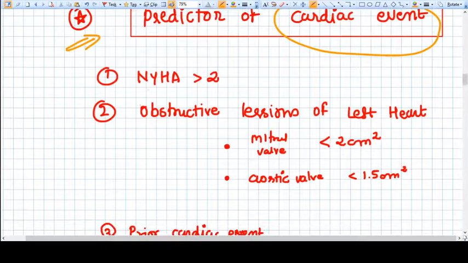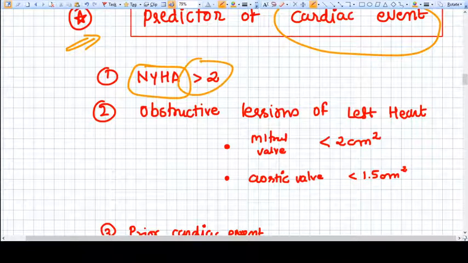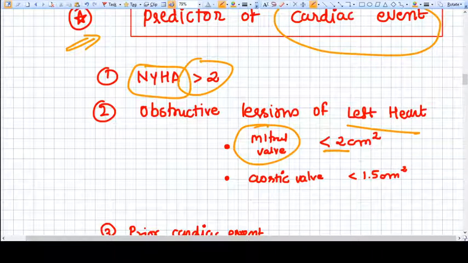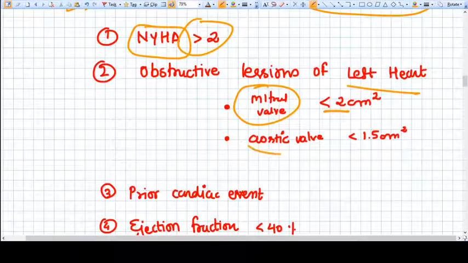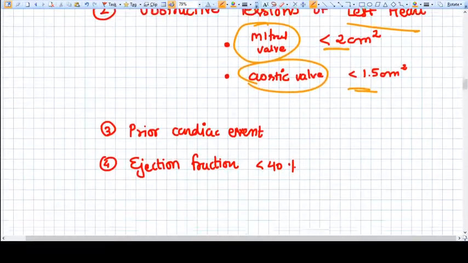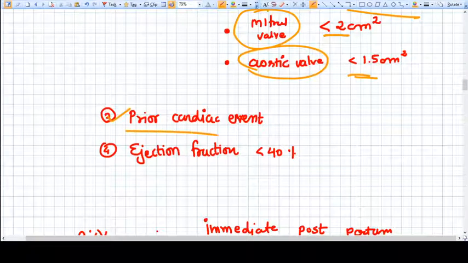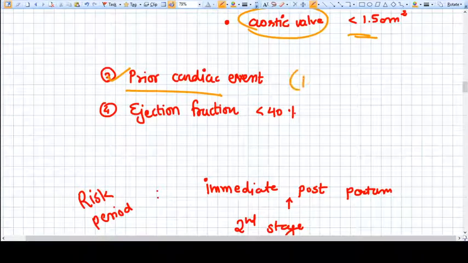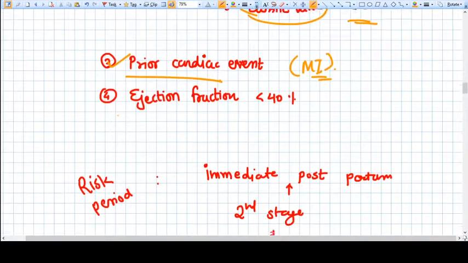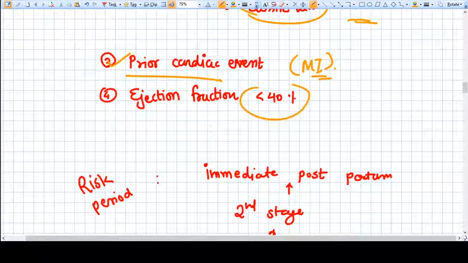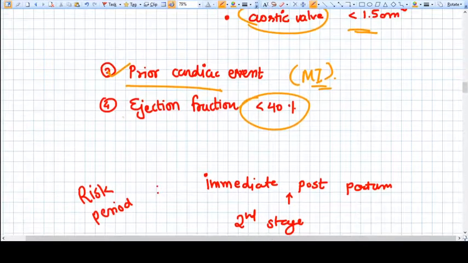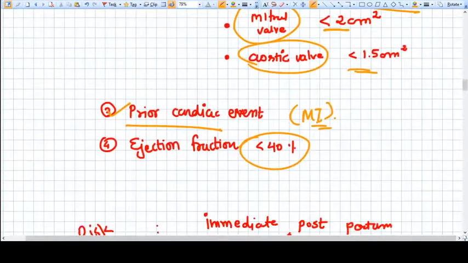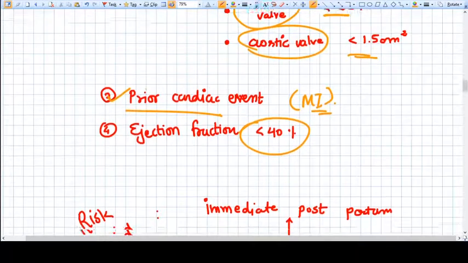For example, NYHA grading more than 2, obstructive lesions of the left heart, like a mitral valve that is very much stenosed, an aortic valve that is already stenosed, or any prior cardiac event, for example an attack of MI, and ejection fraction less than 40. All these things require higher attention in pregnancy.